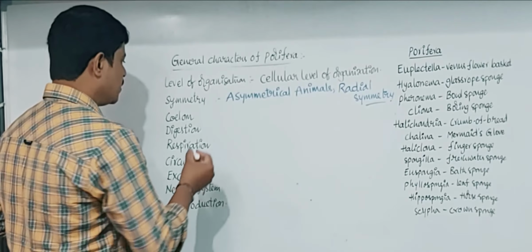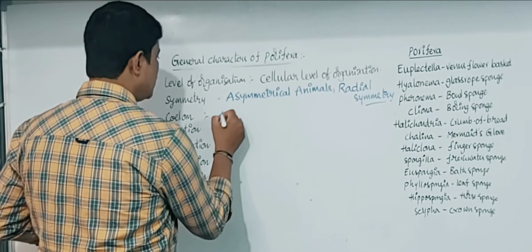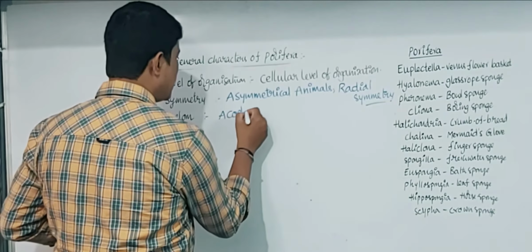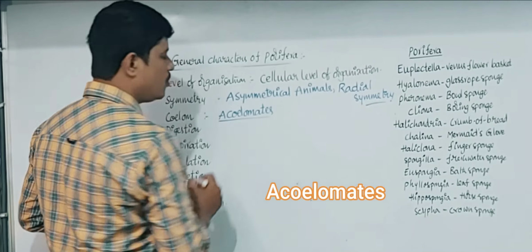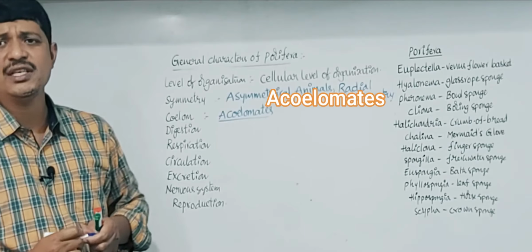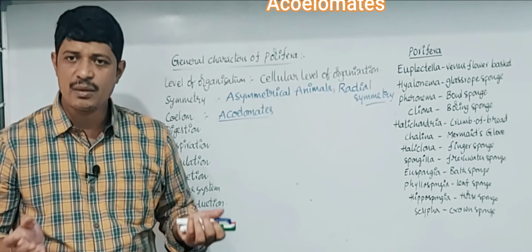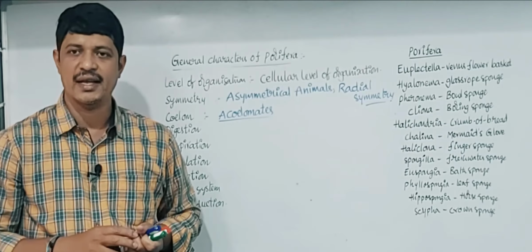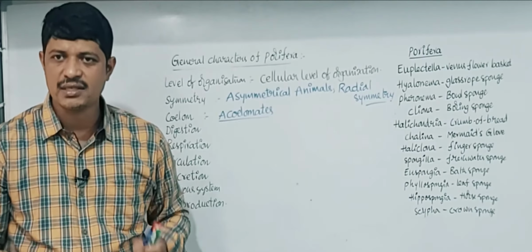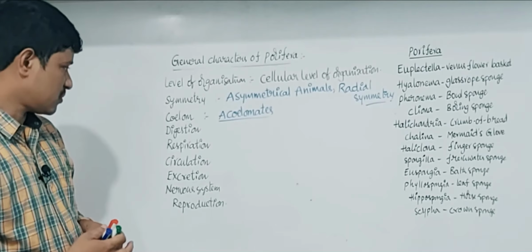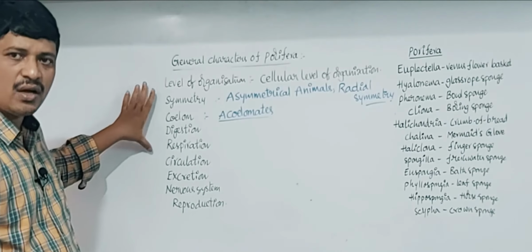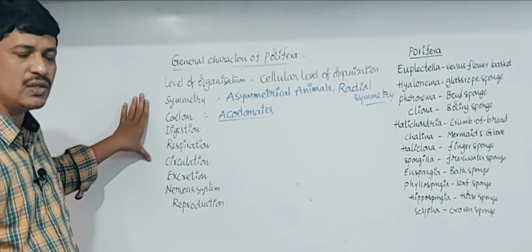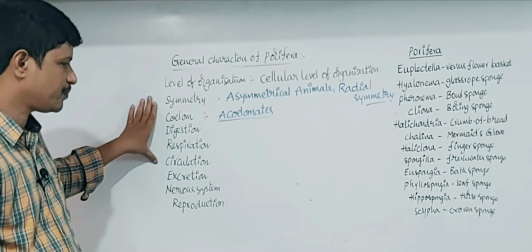Now coming to the coelom. These animals are acoelomates. Coelom is the functional body cavity between the body wall and inner organs. Where the coelom is completely absent, those animals are known as acoelomate animals. All the poriferan animals belong to the acoelomate forms.